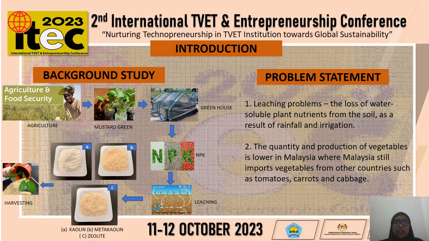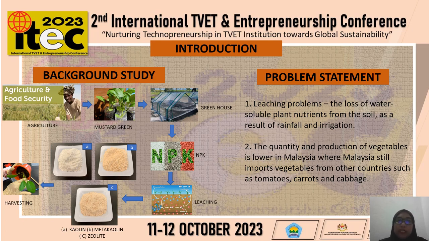So in my research, I have done my research in a greenhouse. Why greenhouse? Because in greenhouse we can control the temperature, the environment, and also the irrigation system. Next, about the NPK. Actually, NPK is very important for the growth of our plantation. So NPK will give the nutrient to our plantation to grow.